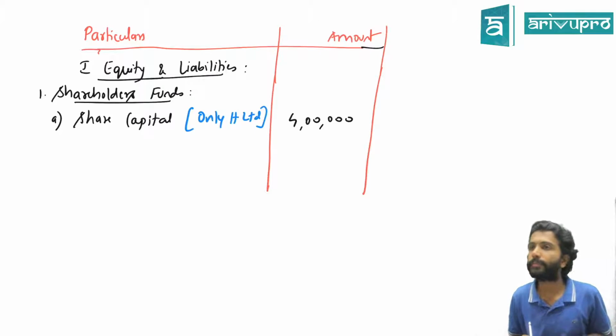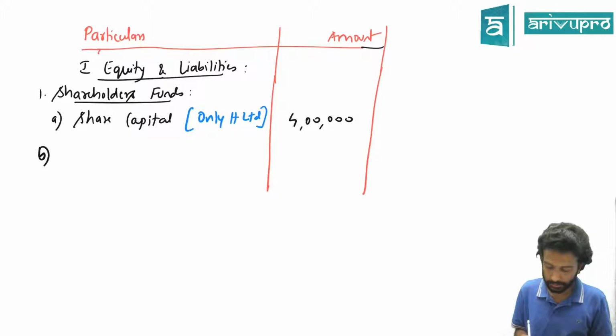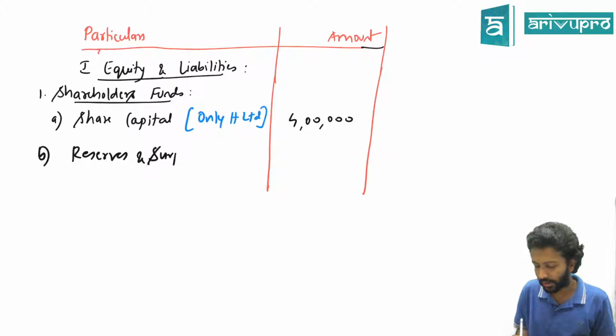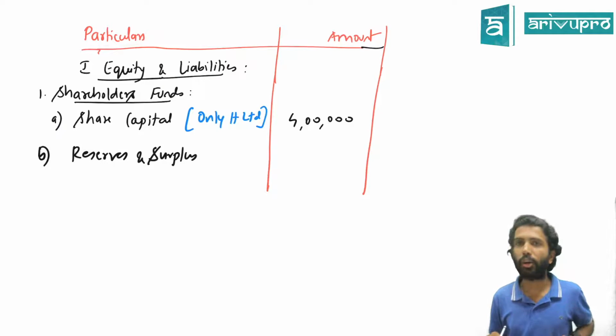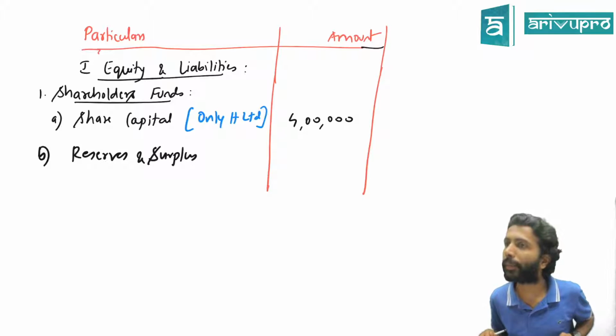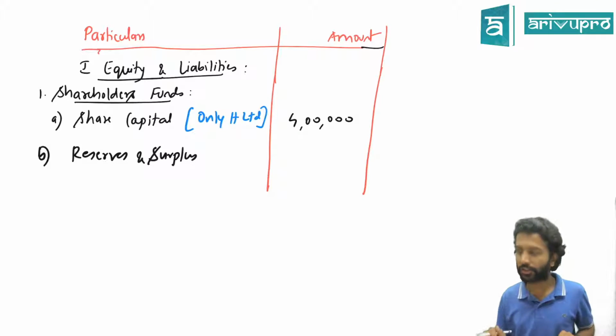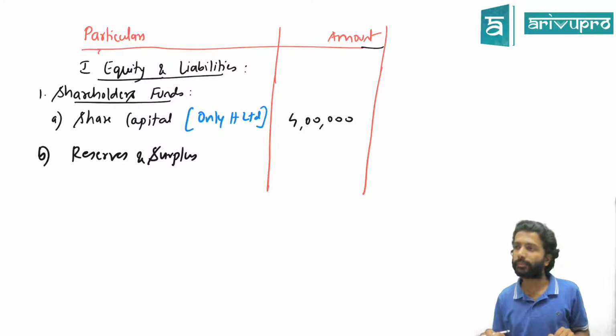Or any more doubts? After share capital, what is it? Reserves and surplus. Again, the same logic. H Limited has control, but they have control only over what? Assets and liabilities. Hence, only reserves and surplus of which company will be shown? H Limited's. Fair enough.